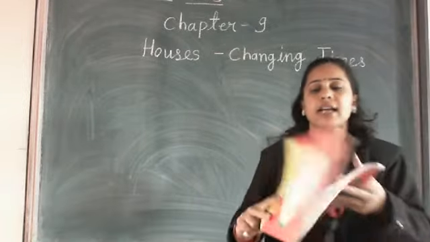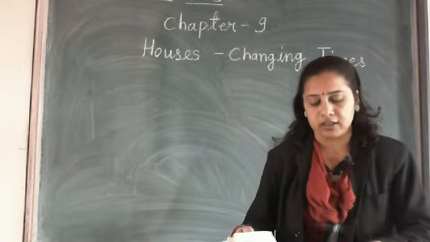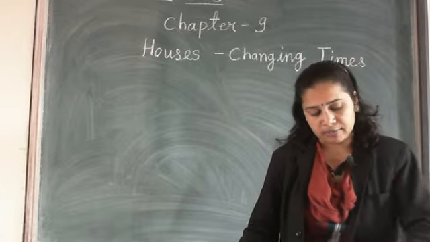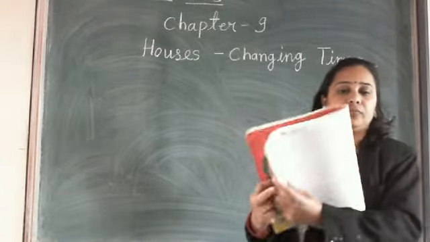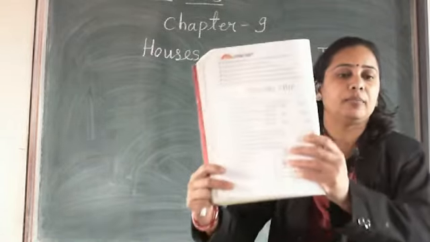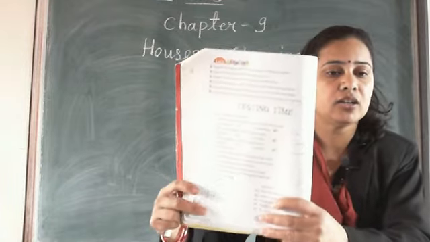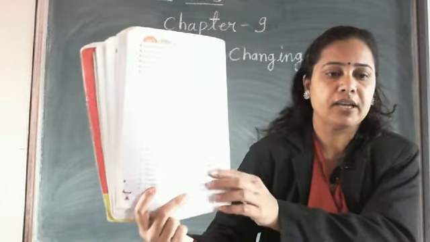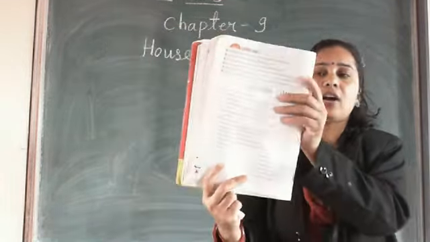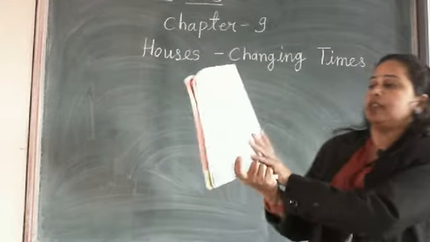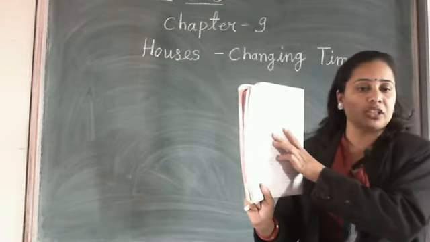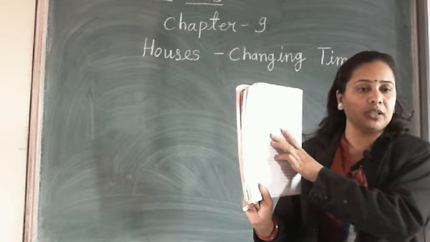The book exercise means whatever questions are given in the textbook on page number 62. Page number 62. This is the page number. Okay students, and on this page, what is given? Question number A, tick the correct option.